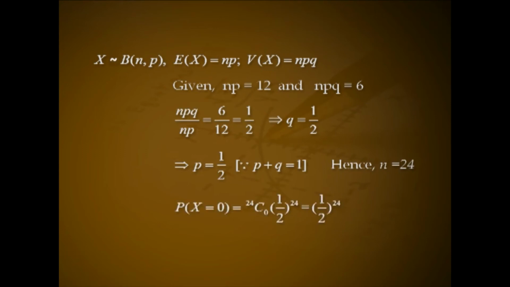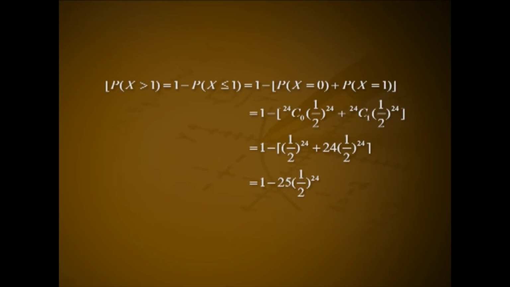Therefore, P of x equal to 0 equal to 24C0 (1 by 2) raised to 24, that is (1 by 2) raised to 24. P of x greater than 1 equal to 1 minus P of x less than or equal to 1, that is 1 minus P of x equal to 0 plus x equal to 1, that is 1 minus of 24C0 (1 by 2) raised to 24 plus 24C1 (1 by 2) raised to 24. That is 1 minus of (1 by 2) raised to 24 plus 24 into (1 by 2) raised to 24. That is 1 minus 25 into (1 by 2) raised to 24.